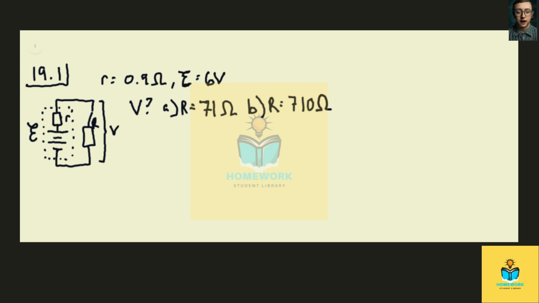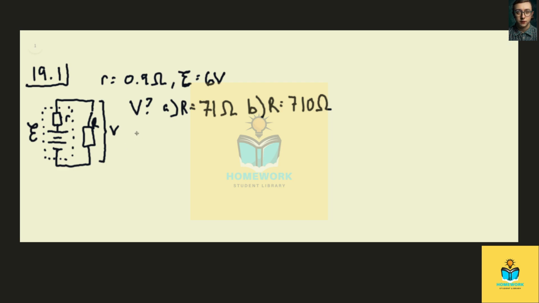19.1. So we want to calculate the voltage across the terminals of the battery with an EMF of E and an internal resistance of r given up here for different load resistances connected to it. And so this dashed line represents the physical battery, and then inside is the ideal battery and then its internal resistance. And then we want to do this for two values of this load resistor here.